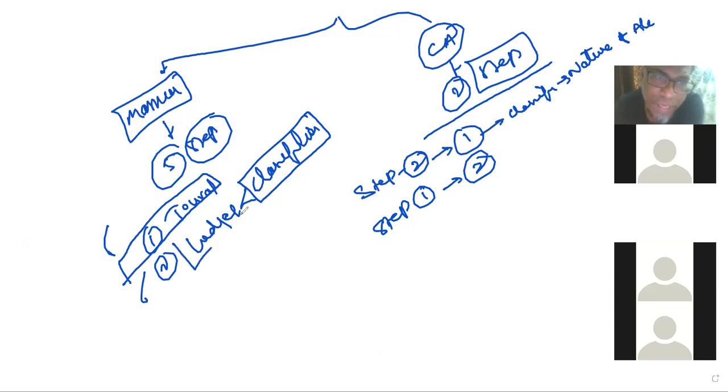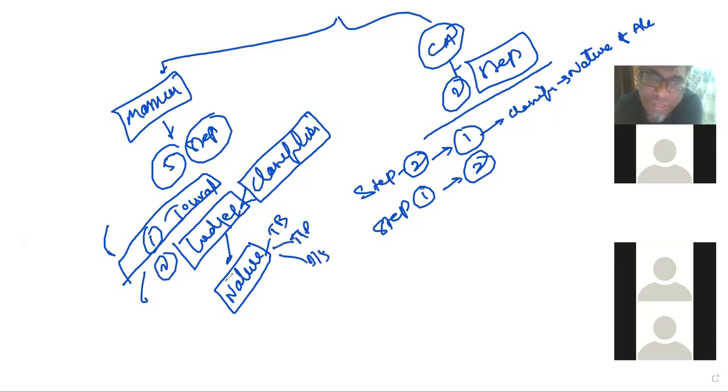Here we prepare the ledger based upon the closing balance of the ledger. You are defining the nature. Based upon the nature, we prepare the trial balance, the trading and profit and loss account, and the balance sheet. This is very, very important.